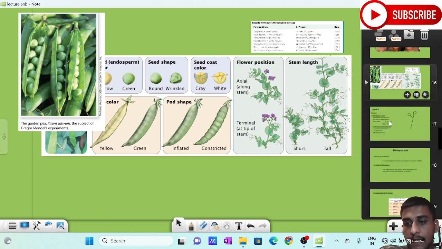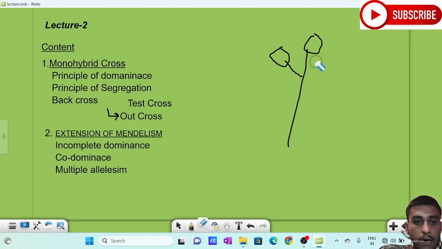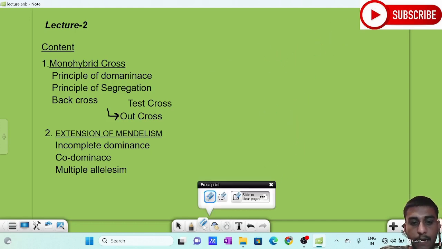I earlier said that I will not be giving any notes. I will repeat the points and you should write down the notes, because in this online mode it is very difficult to write it on the board. Next, okay, so we were dealing with the principle, Mendelian, some characters of Mendel.